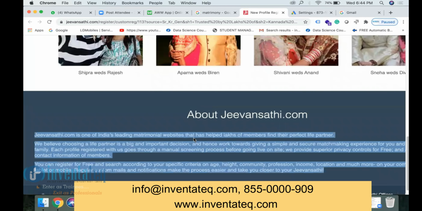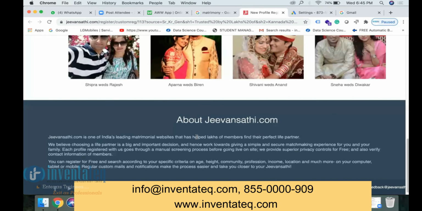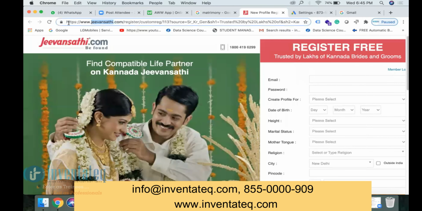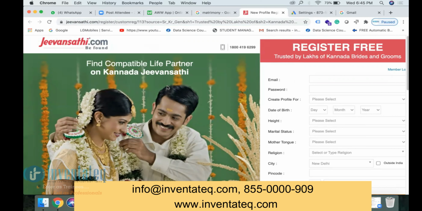And they will check whether targeted keywords are there within the content or not. And they will check whether the site is secured or not. Here, secured means you get a lock symbol: connection is secure. Like this, things come under Google guidelines, which they will check to calculate the SEO score.